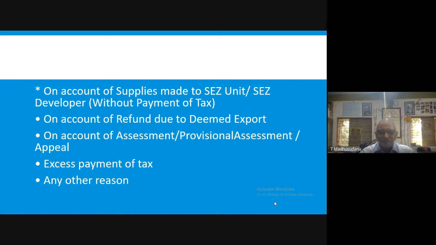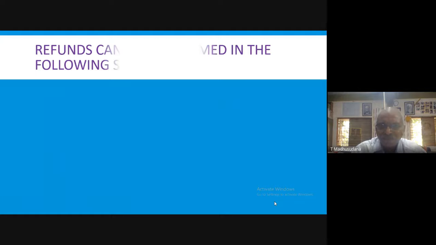And for any other reason, if he has paid more tax to the government than his actual liability, in that case they can claim for refund of GST.